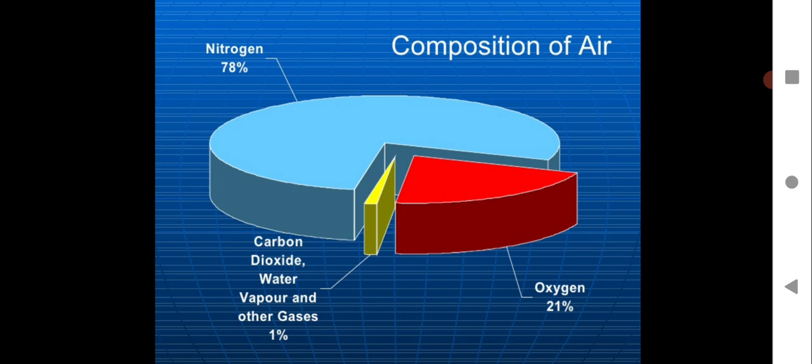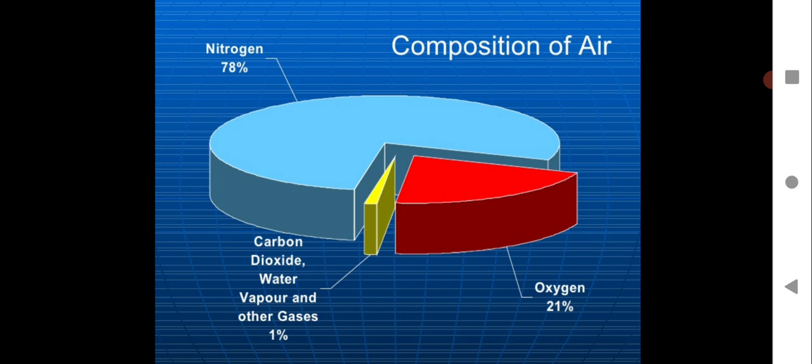So this is the composition of air. You can see this kind of chart. This diagram shows the composition of various gases present in the air. Nitrogen 78%, carbon dioxide, water vapor and other gases all together account for 1%, and oxygen, you can see, 21%. So this diagram gives you a clear idea about the composition of the air, and I hope this is very clear. Please take this down.